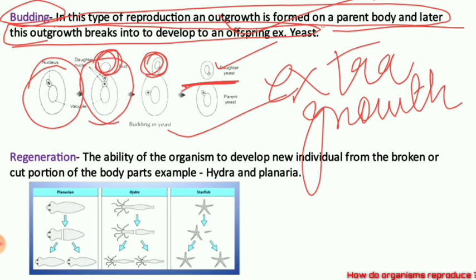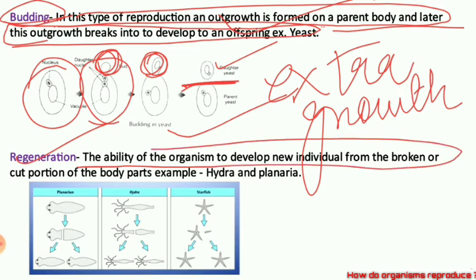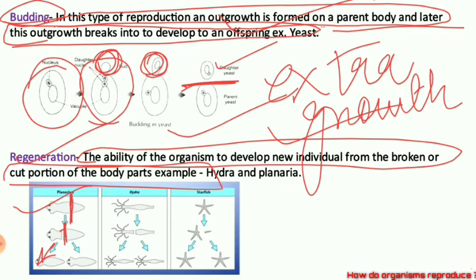Budding you have understood. Now regeneration we will talk about. So what is regeneration? This is the ability of an organism to develop new individuals from broken or cut portions of the body. Here you talk about this is a planaria. Now suppose this planaria is cut. You can see here this planaria is cut. So one part of the planaria will develop into a new individual. Another part will also develop into a new individual.